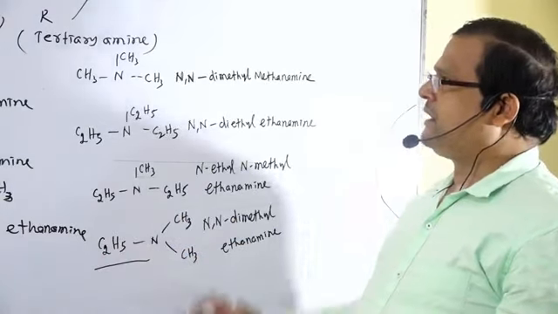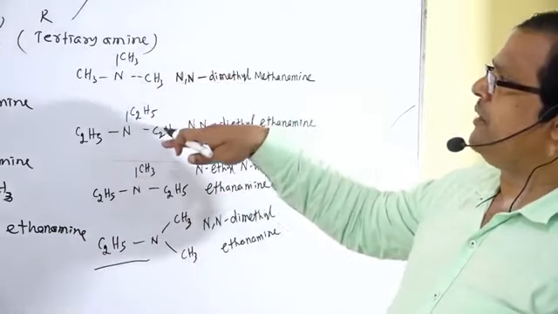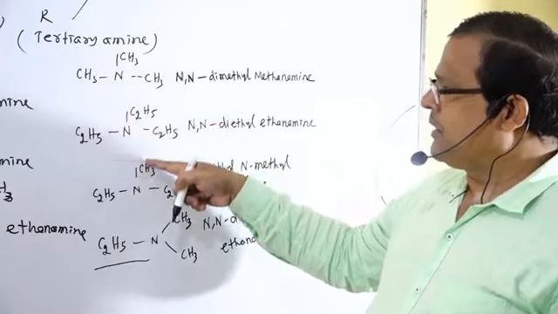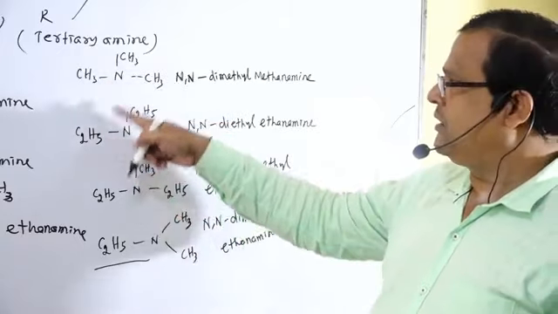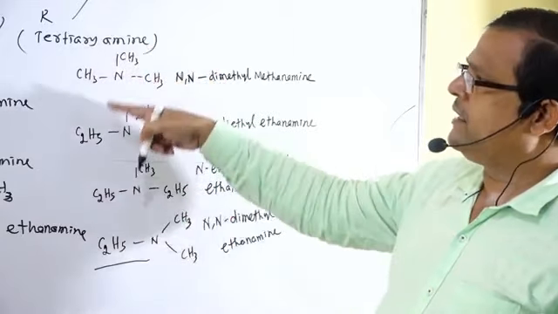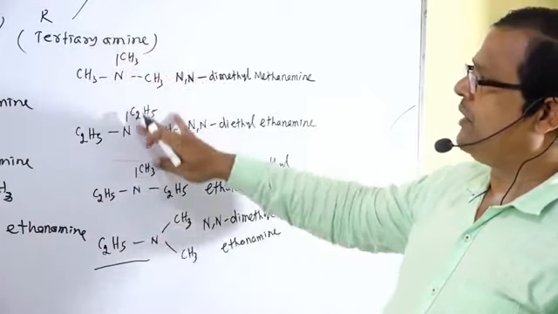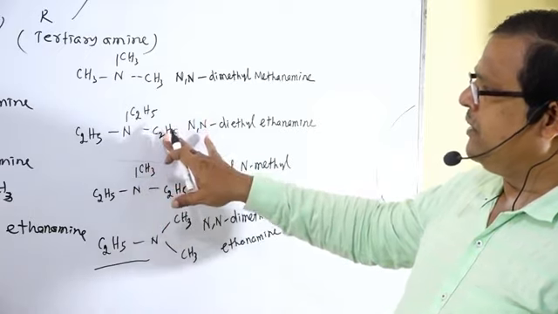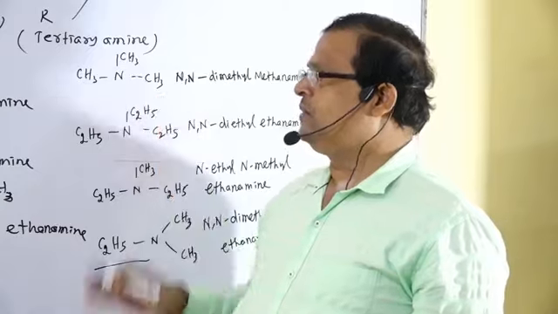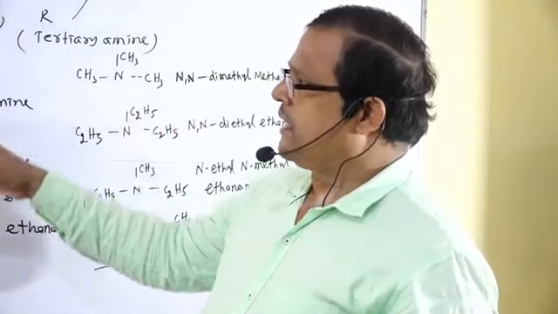So these are all examples of tertiary amines. Why tertiary? Because all three hydrogen atoms of ammonia, NH3, are replaced by alkyl groups. Therefore, these are the formulas for tertiary amines, where all three hydrogen atoms are replaced by alkyl groups.